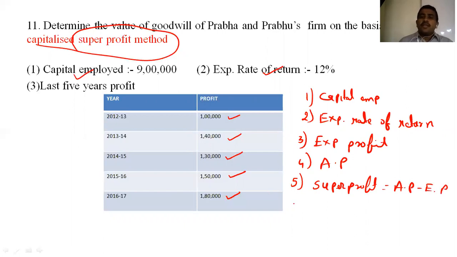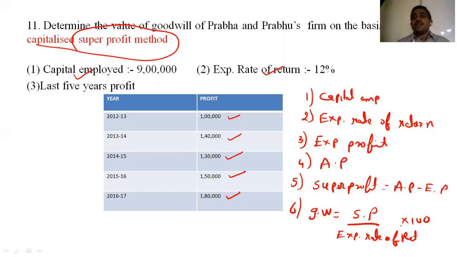After getting the super profit, we have to find the goodwill on that basis. So what is the formula, friends? Goodwill is equal to super profit divided by expected rate of return into 100. In that way, we get the answer of goodwill. Clear, friends?